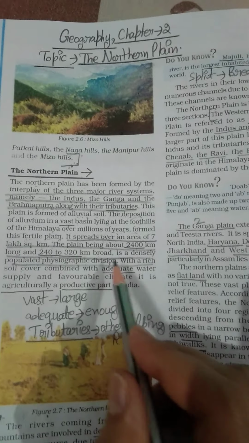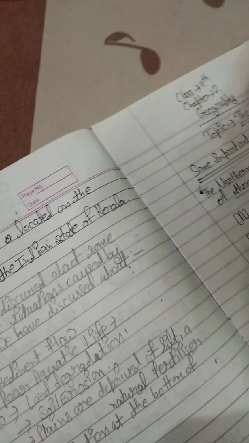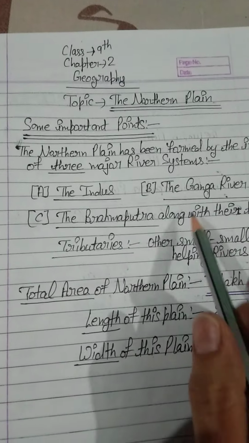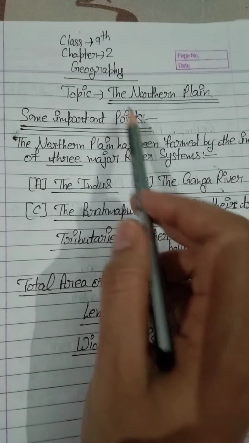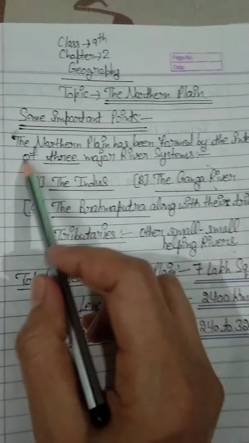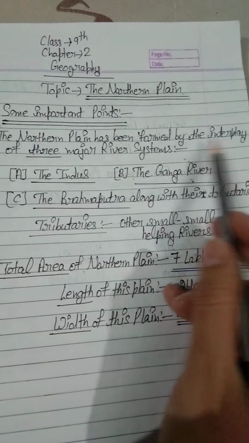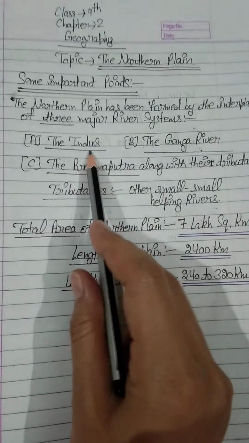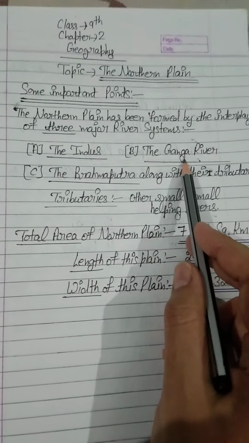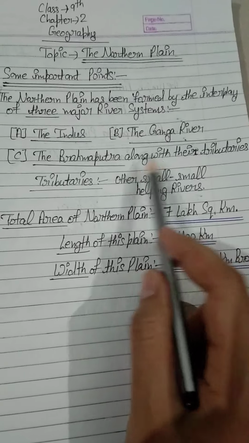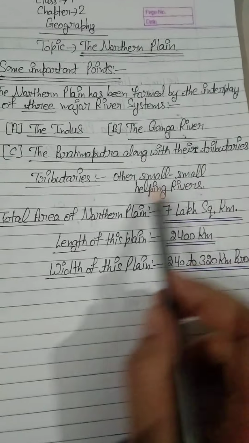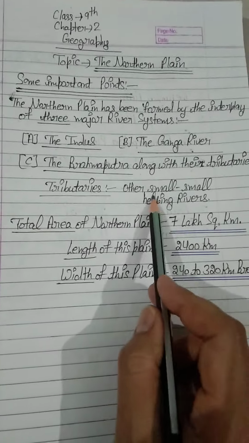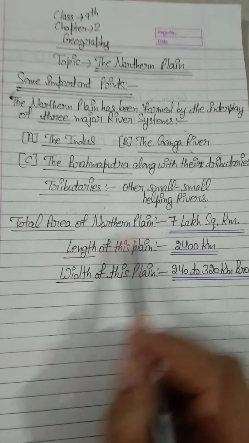You students just attend one other page. See this one. Our same chapter is going on. Some important points related to the northern plain. The northern plain has been formed by the interplay of three major river systems, as I have told you. The Indus River, number two, the Ganga River, number three, the Brahmaputra, along with their tributaries. Tributaries, other small helping rivers.